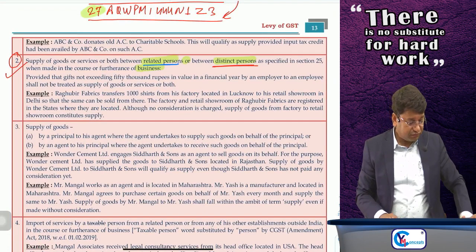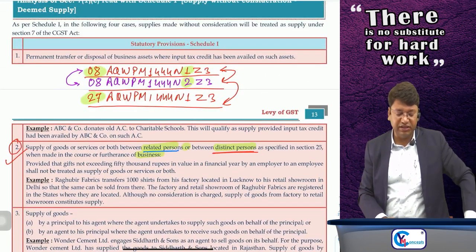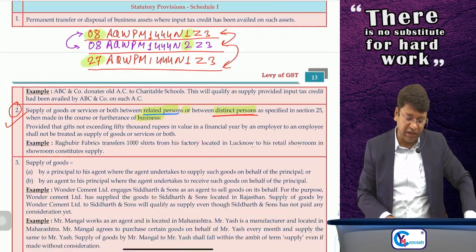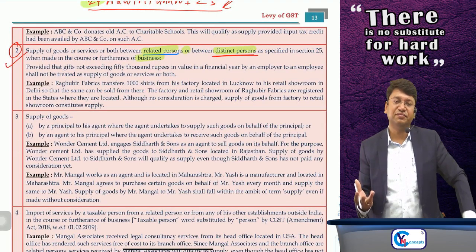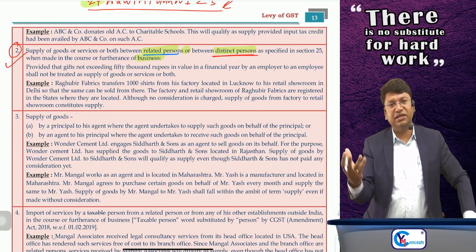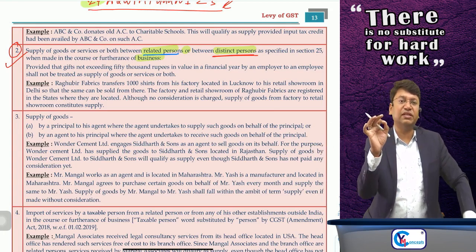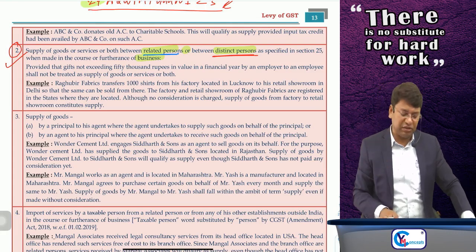Okay, sir. We are reading Schedule 1. Schedule 1, para number 1 says permanent transfer or disposal of the asset of the business where ITC has been availed. Second, supply of goods or services or both by a person to his distinct person or related person in the course or furtherance of business is a supply. But if you are providing gifts of value exceeding rupees 50,000 to employees, then only it will be a supply. Otherwise, it will not be a supply at all.